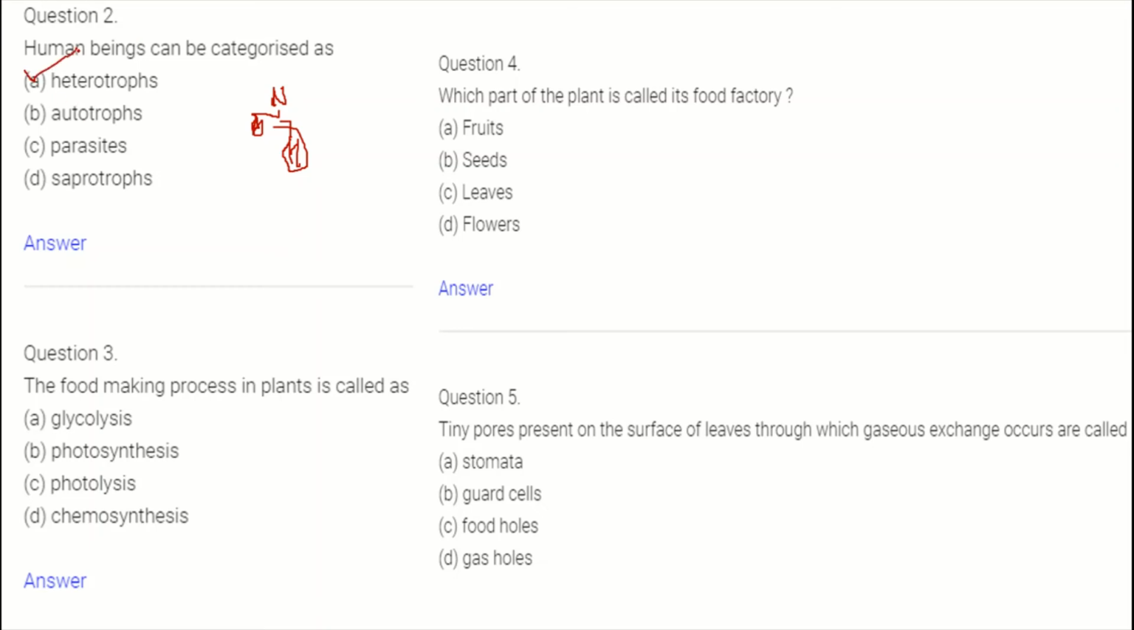Who got it right? Give yourself a point. And who got it wrong? You can read it again and resolve your mistakes.